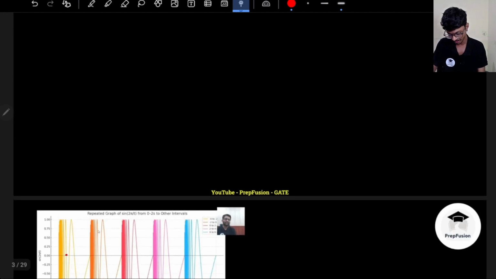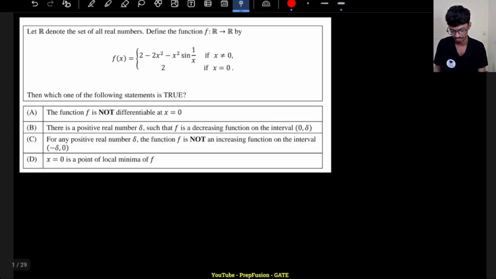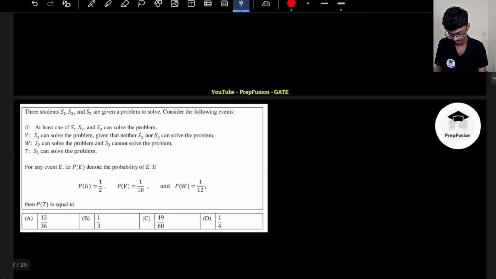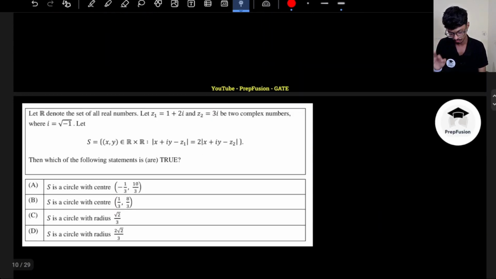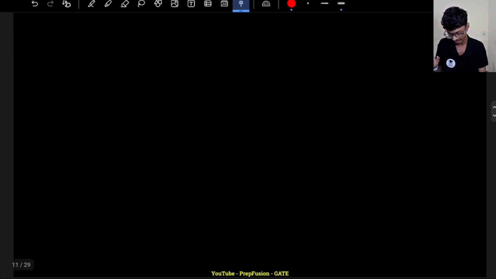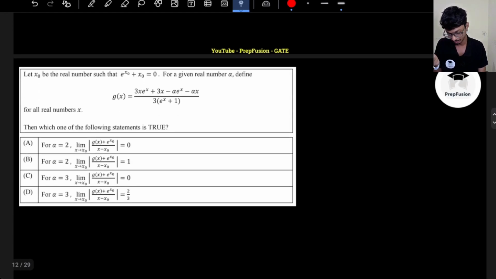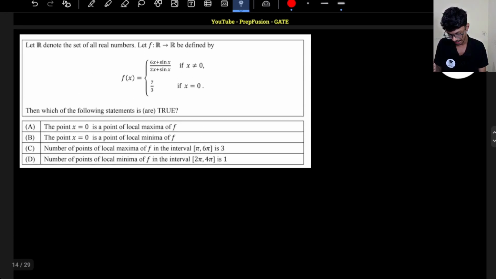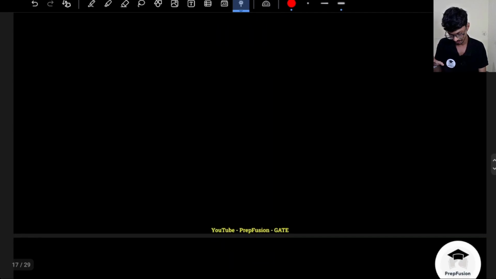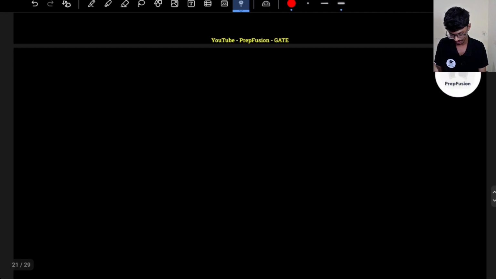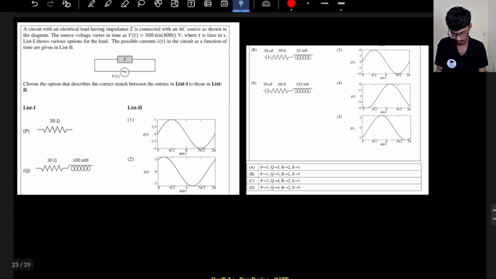You can take a screenshot and try to solve this question. This is the first one, this is the second one, this is the third one. Mostly we will use only what is in the GATE syllabus. We have maths questions, a few basic AC network questions, and an EMFT question. These are basic mathematics questions, and this one is from the AC portion.